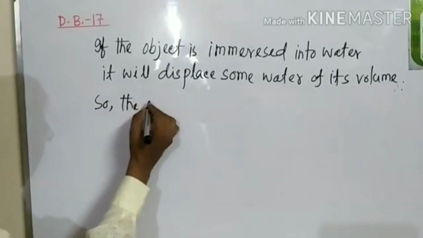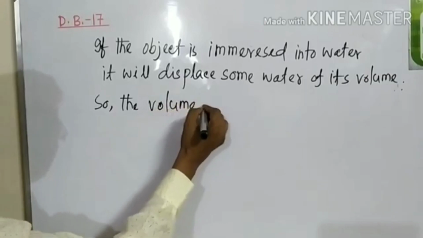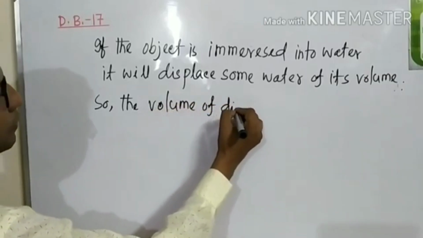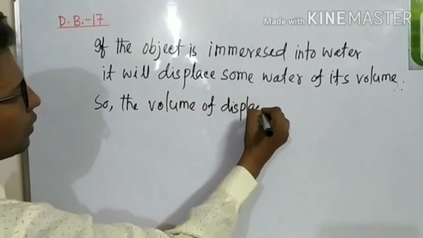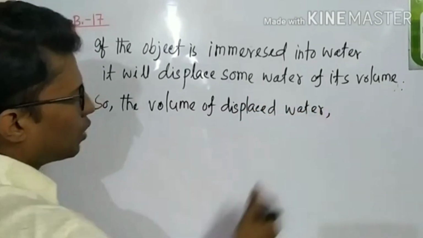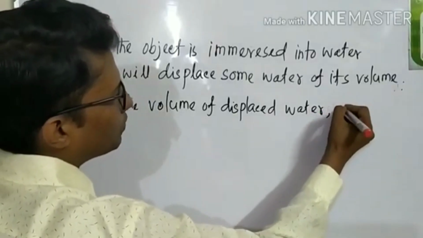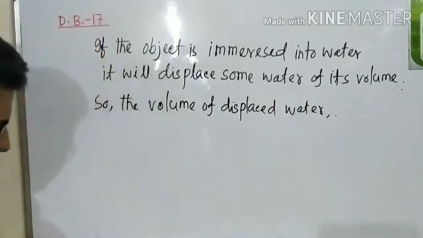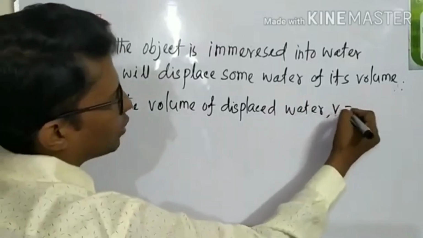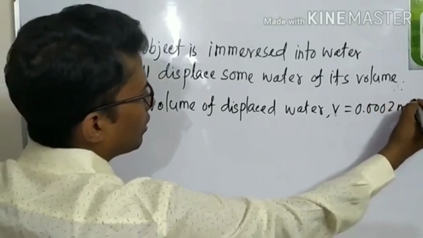So the volume of displaced water will be V is equal to 0.0002 meter cube.